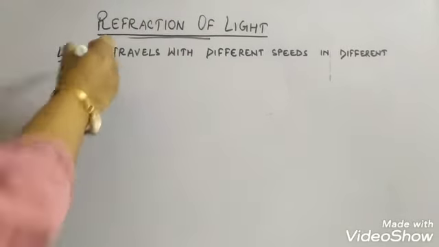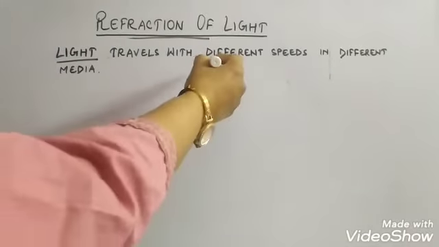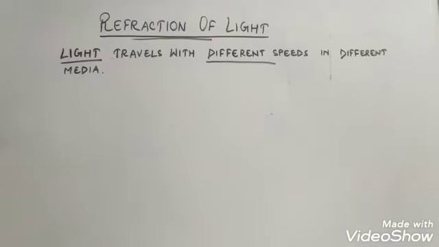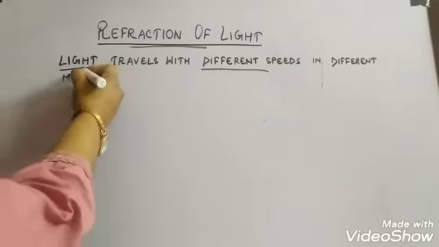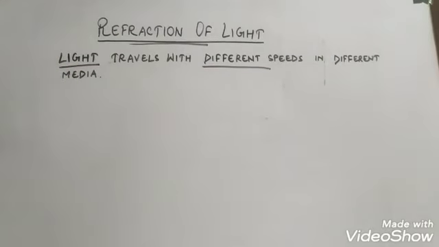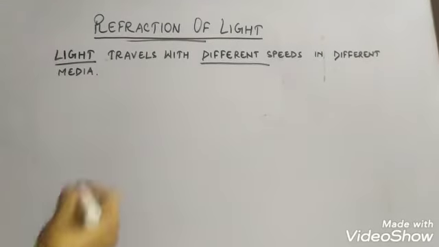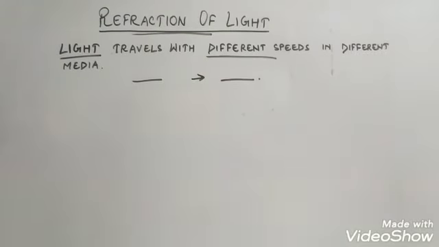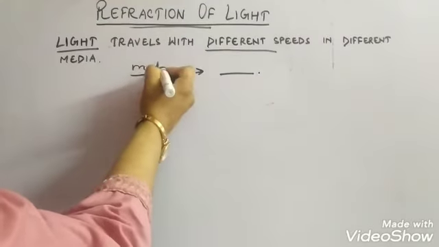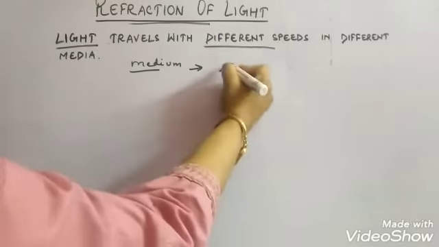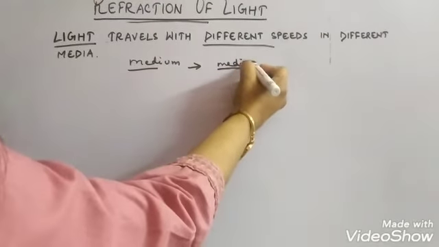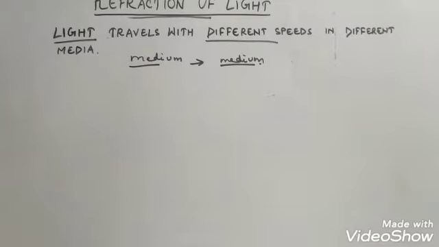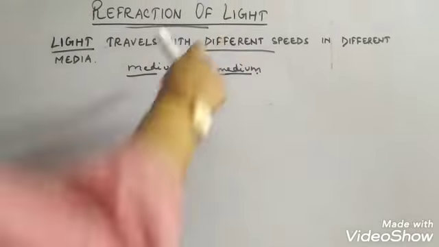Light travels with different speeds in different media. So, there is a change in the speed of light when light travels from one medium to another medium.